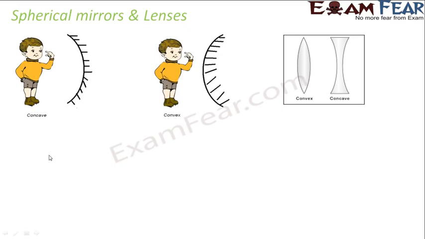As we all know, in spherical mirrors we will talk about these two types of mirrors, that is the concave mirror and the convex mirror. Many a time students get confused about which one is concave and which one is convex, a very basic confusion. Now a simple way to remember is concave. Cave means gufa, cave. So if you look at the concave mirror, the reflecting surface is a cave, which is like the inward surface. So if you remember a spoon, the inner surface of the spoon is like a cave, and that surface acts as a concave mirror, and exactly the opposite for the convex mirror. So these are the two mirrors.